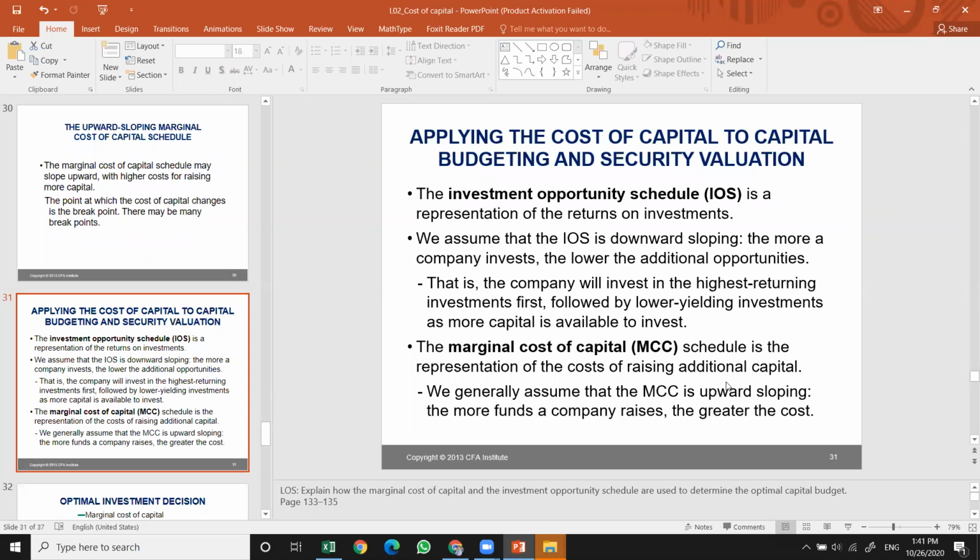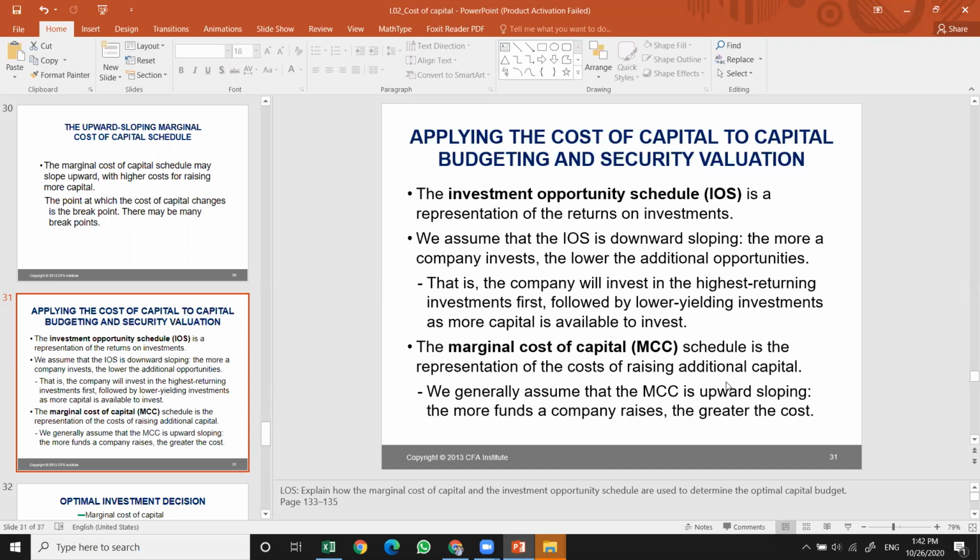Applying the cost of capital to capital budgeting and security valuation. The investment opportunity schedule is the representation of the return on investment. So the investment opportunity schedule is downward sloping. The more the company invests, the lower the additional opportunities. That is, the company will invest in the highest returning investments first, and then they will be followed by the lower yielding investments, as it goes normally in the financial market.